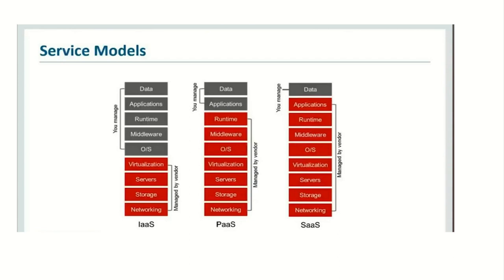And finally, we have infrastructure as a service model. In infrastructure as a service model, we are also managing the operating system which we need to execute our application or to achieve our goal: middleware, runtime, application and also data.